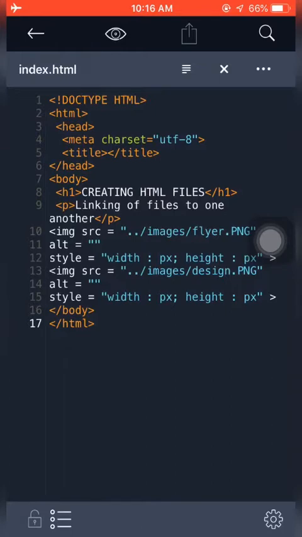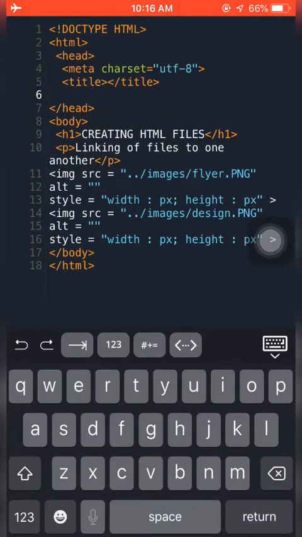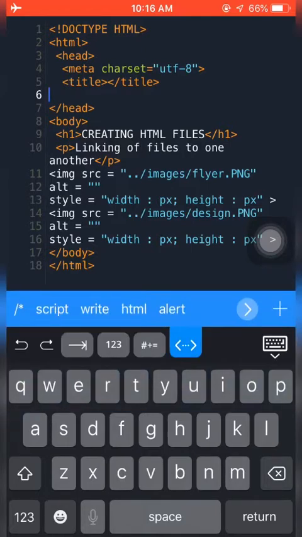Now, you see the head. We have meta. We have title. Under the title, we are going to link our styles folder, the style.css file, to our index.html file.